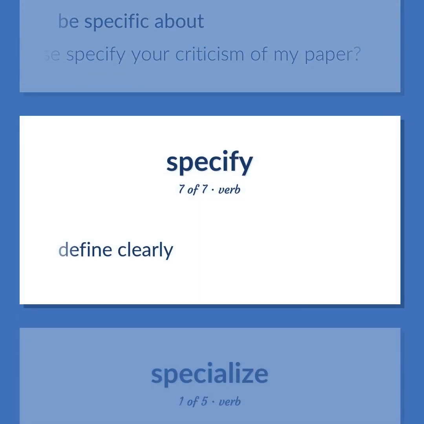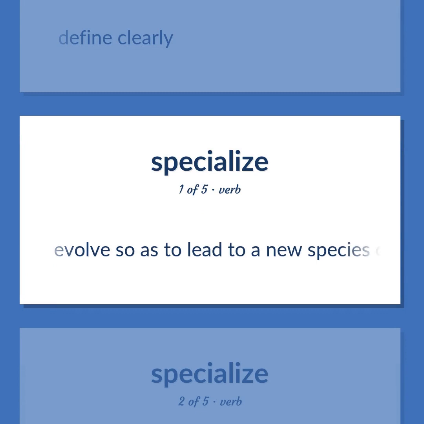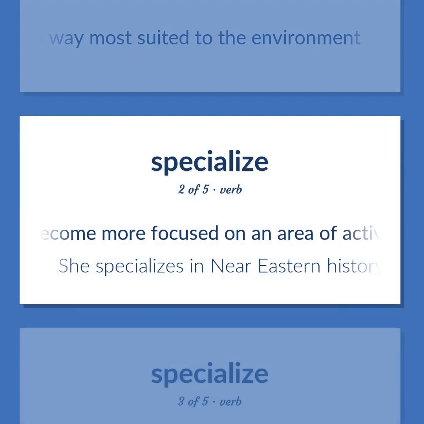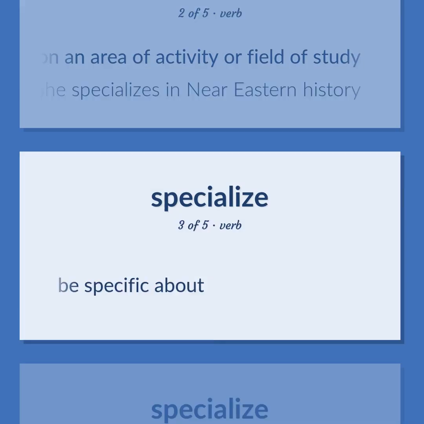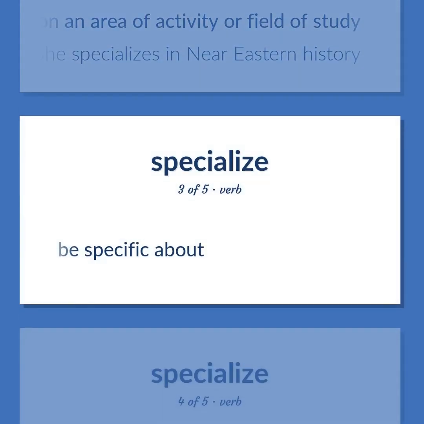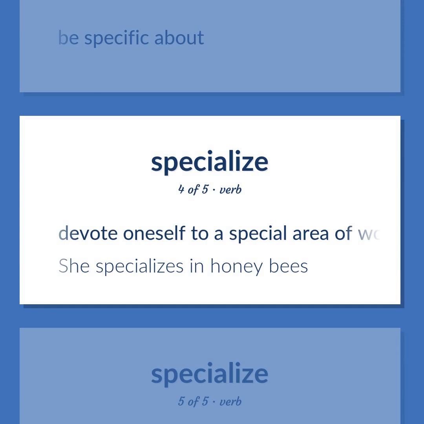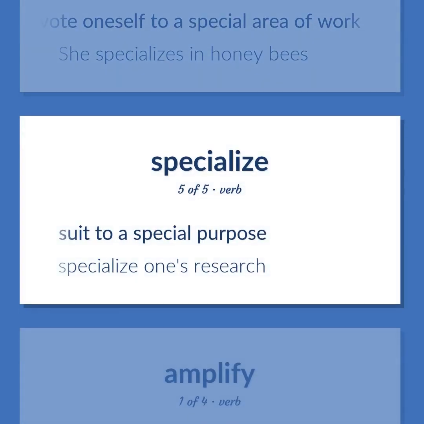Define clearly. Evolve so as to lead to a new species or develop in a way most suited to the environment. Become more focused on an area of activity or field of study. She specializes in Near Eastern history. Be specific about. Devote oneself to a special area of work. She specializes in honeybees. Suit to a special purpose. Specialize one's research.